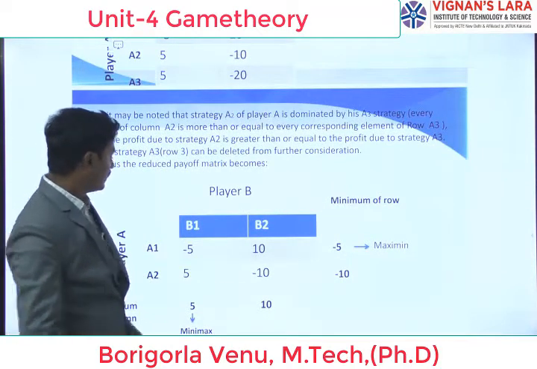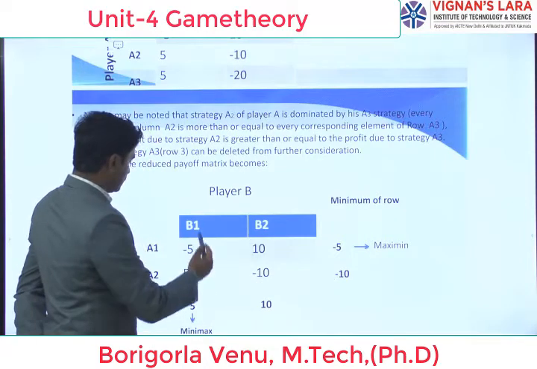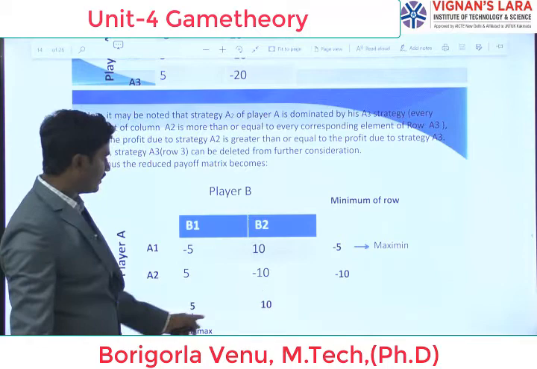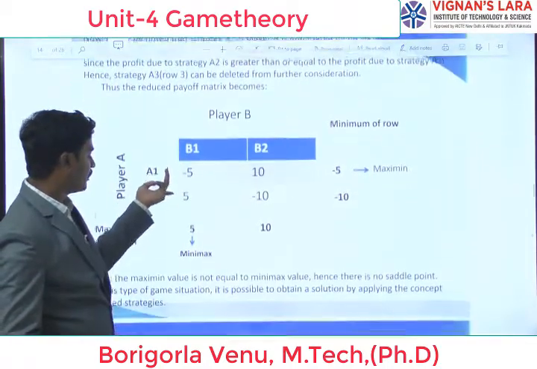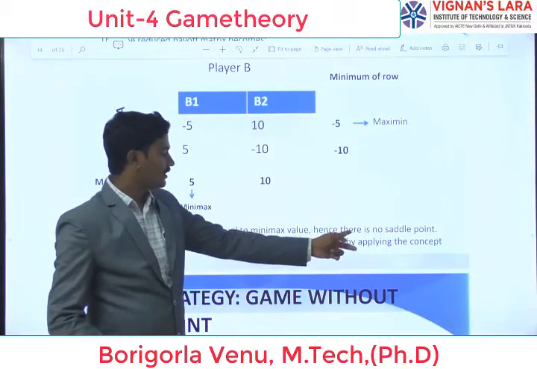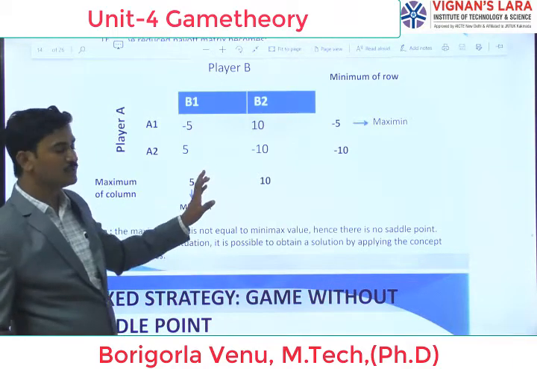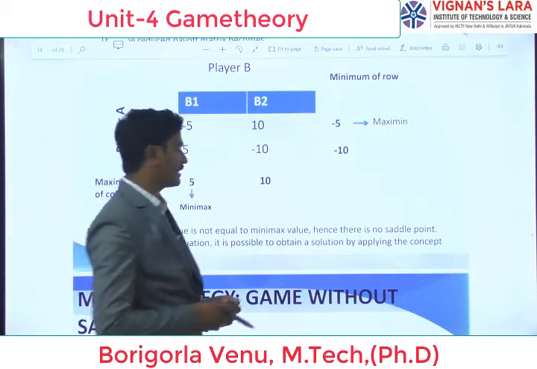Here the minimum values are -5 and -10. The maximum values are 5 and 10. From this, 5, here 5. Again the saddle point doesn't exist, so the maximin value is not equal to the minimax value. Hence there is no saddle point. For this type of game situation, it is possible to obtain a solution by applying the concept of mixed strategy.